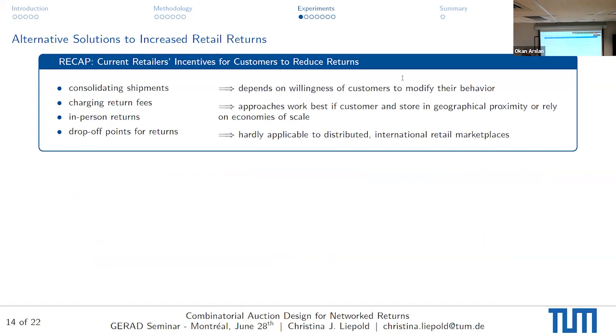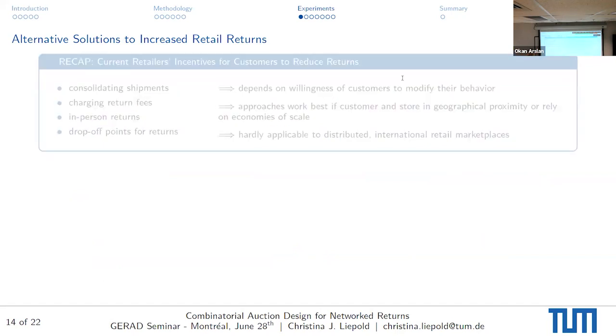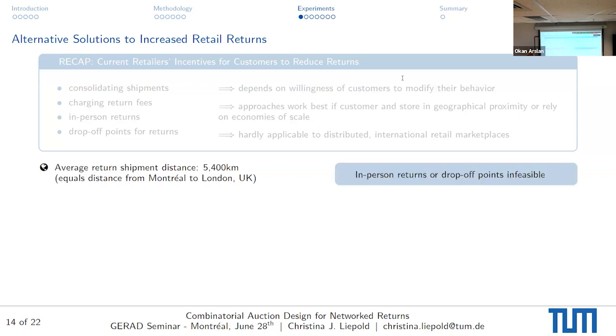You remember this little retailers initiatives part that I presented before. So this is basically me trying to show you why the alternative solutions to increased retail returns do not apply for our problem setting. So let's have a look. At first, the average return shipment distance is around 5,400 kilometers, which equals the distance from Montreal to London in the UK, which basically means that in-person returns or drop-off points are infeasible. That would not make a lot of sense.